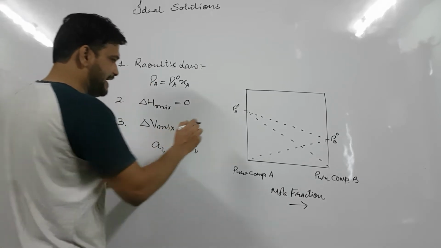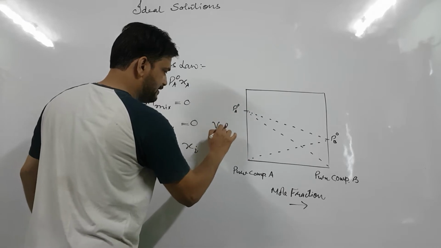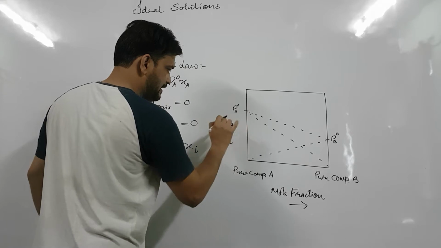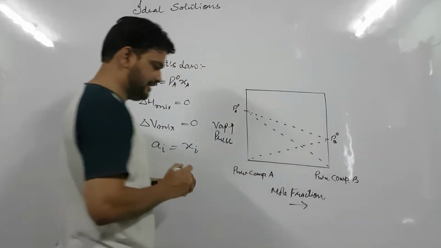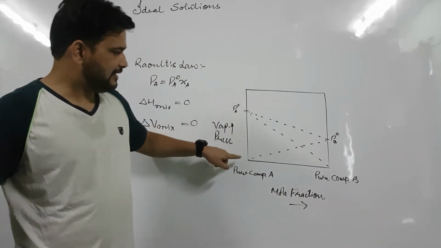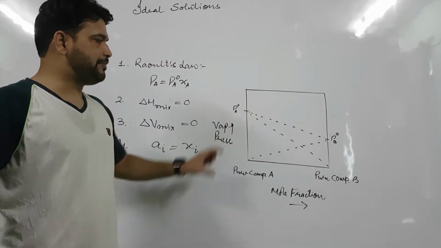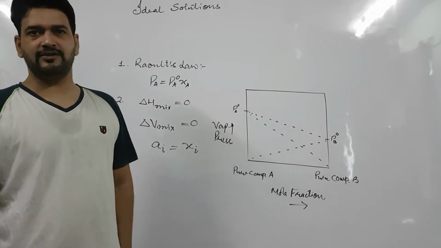And if we take vapor pressure on this side and mole fraction on this side, then these straight lines will be the representation of an ideal solution.